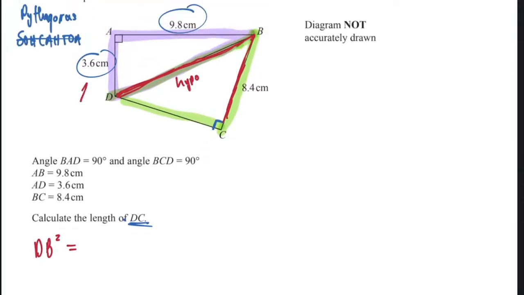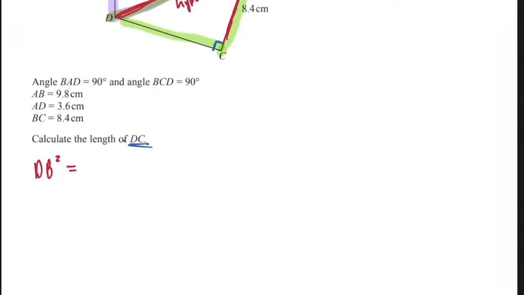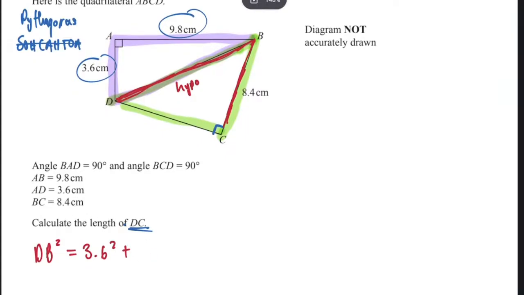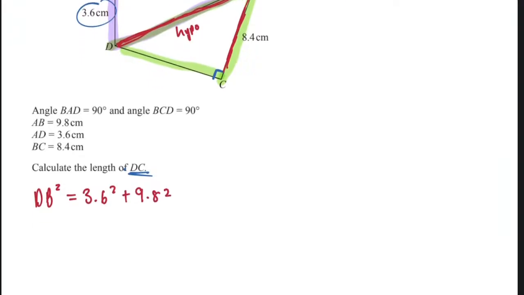Are we together? Do you get it? Yes, I get it. It's a right angle triangle, so we need to find this one, which happens to be our hypotenuse, the third one. So it'll be equal to the other 2 squared, which is 3.6 squared plus 9.8 squared. Things get hard. They don't just keep it simple with just one, but you still need to do it in 2 steps. So you say, let me find DB. How do you find DB? You take this power 2 to the other side, so it becomes the square root of 3.6 squared plus 9.8 squared.